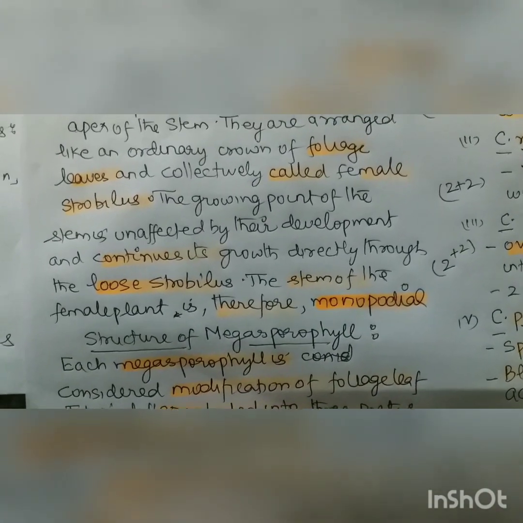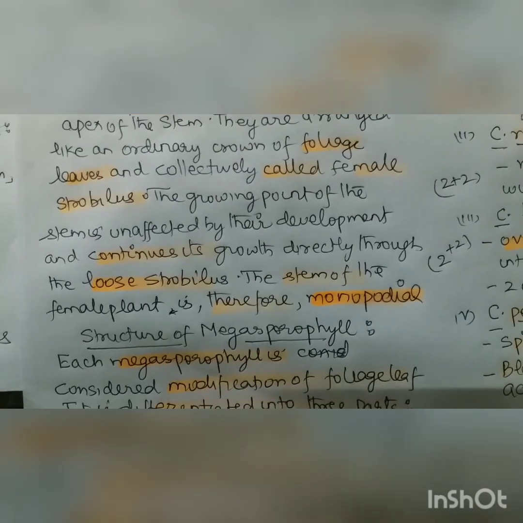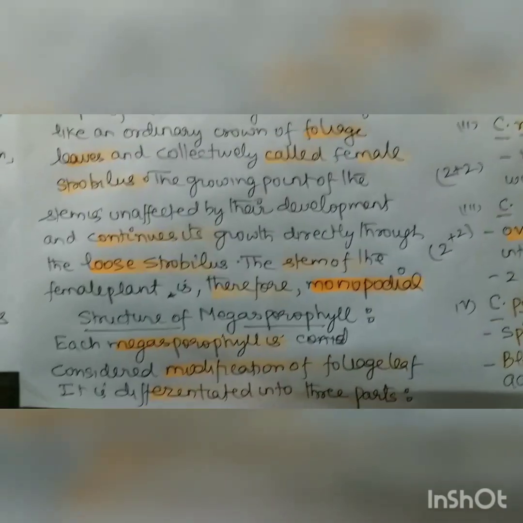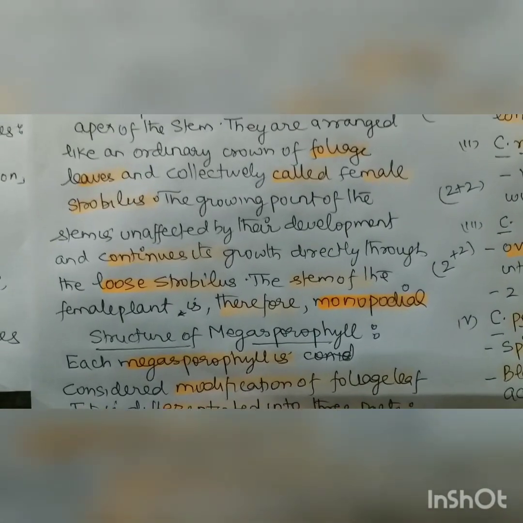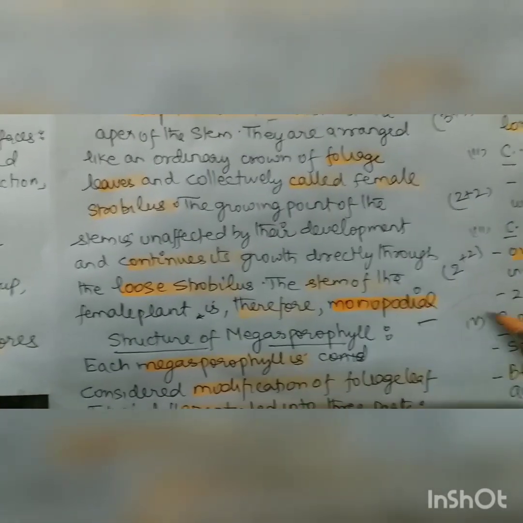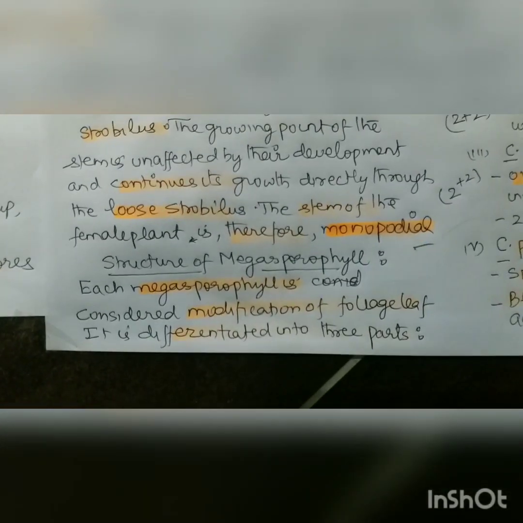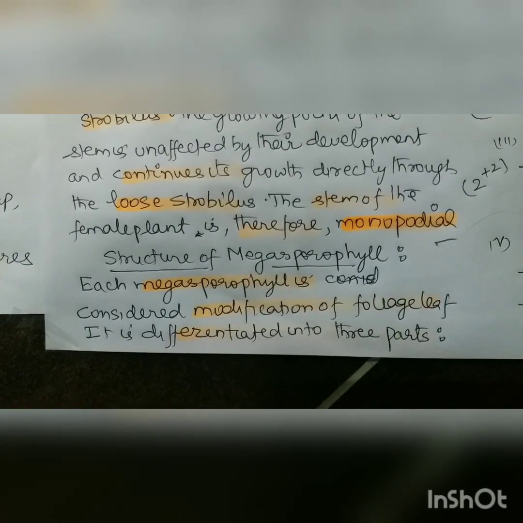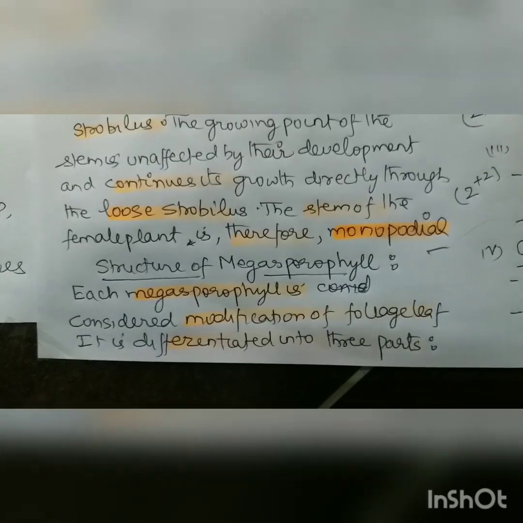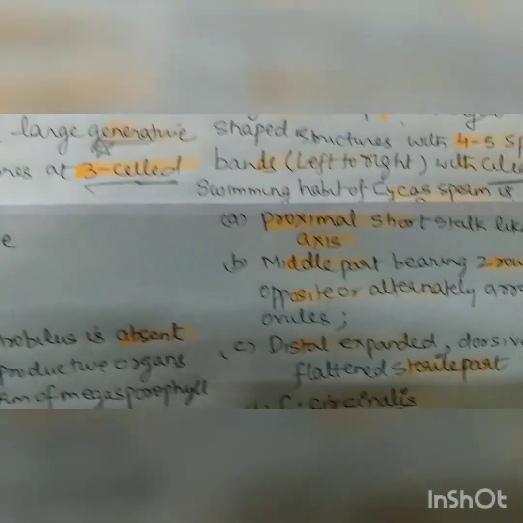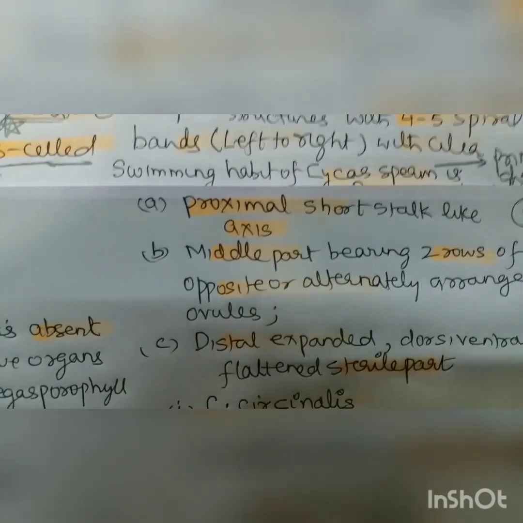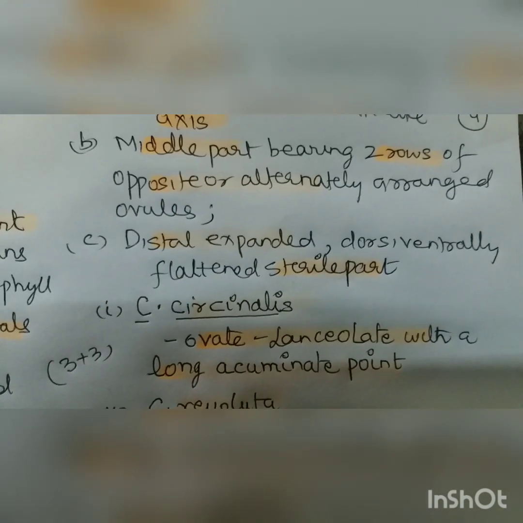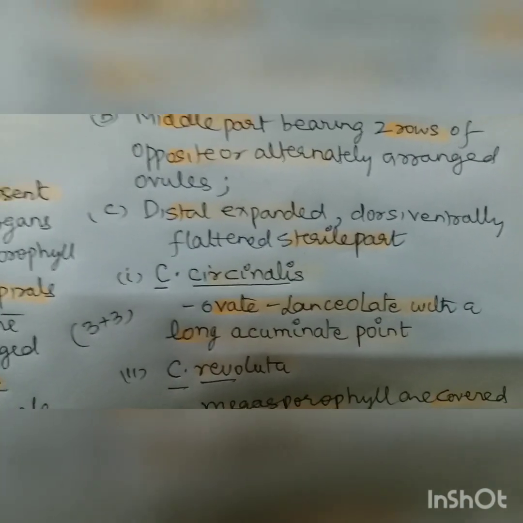The growing point of the stem remains unaffected by their development and continues its growth directly through the loose strobilus. Like in case of male, the axillary bud will come and take the role. Here it will continue to grow. The stem of female is thus monopodial, in contrast to the male, which is sympodial. Right? Now we are coming to the structure of megasporophyll. Each megasporophyll is considered a modification of foliage leaves, and it is differentiated into 3 parts. That is the proximal stalk-like axis, the middle part having 2 rows of oppositely or alternately arranged ovules, and the distal expanded dorsiventral flattened sterile part.